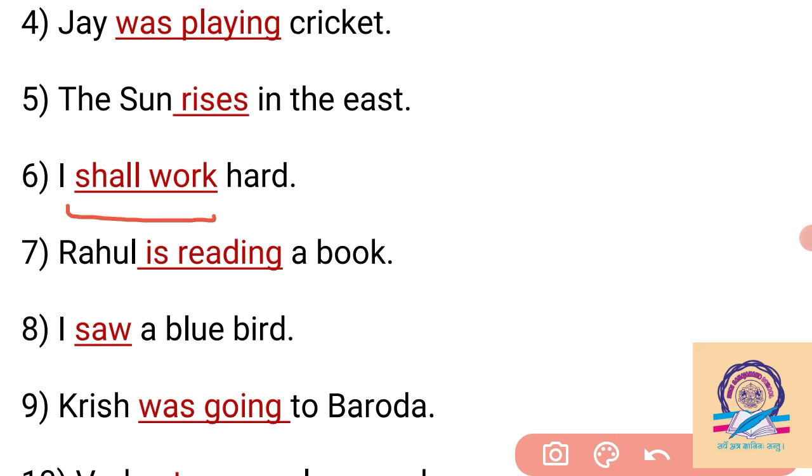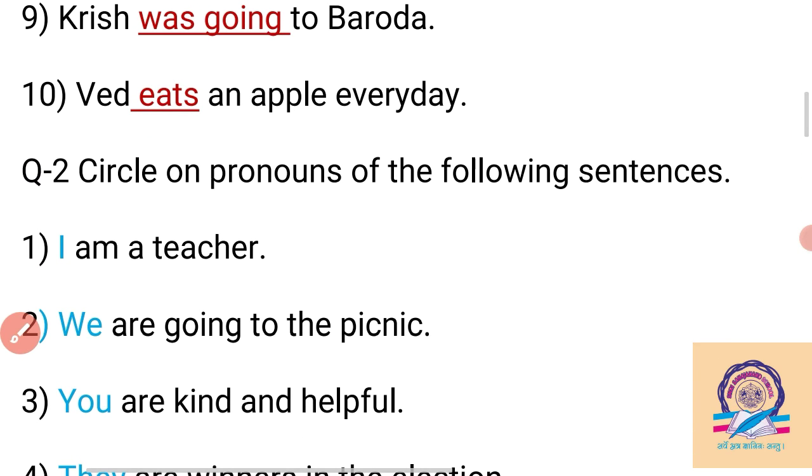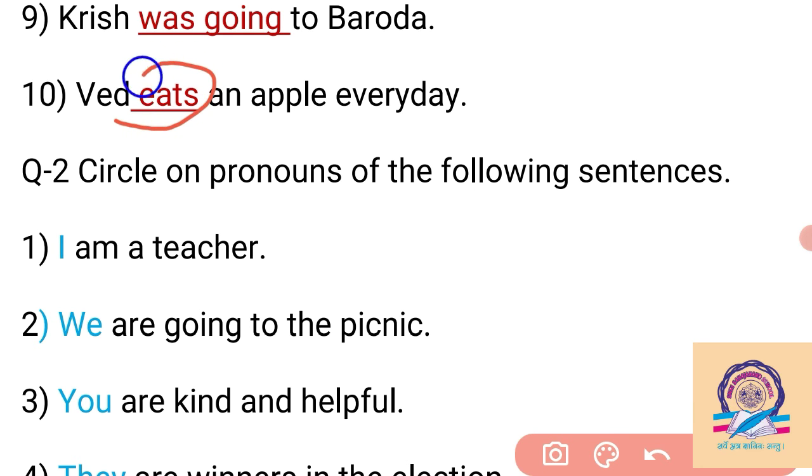So "shall work" becomes the verb here. Then Rahul is the subject and "is reading" becomes the verb. Then the eighth example. Here also the sentence begins with a pronoun, which means the subject. Subject comes as either a noun or pronoun. So "I" is the subject and in the second position "saw" becomes the verb. Then the ninth example. Chris becomes the subject and "was going" becomes the verb. So we can easily identify the verb in our sentence. In the tenth example, "he" becomes the subject and "eats an apple every day." So "eats" becomes the verb here.